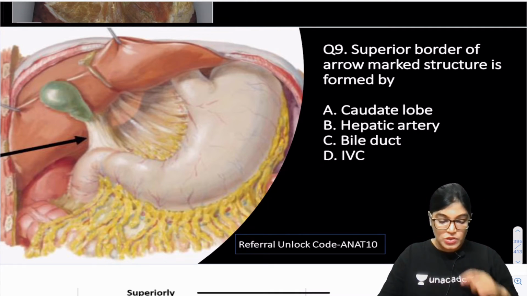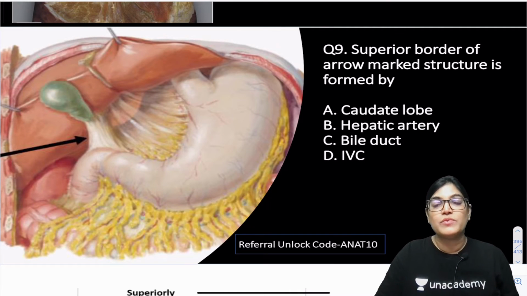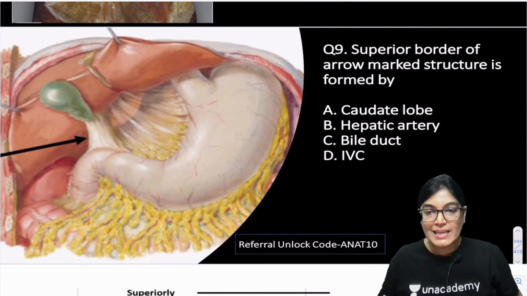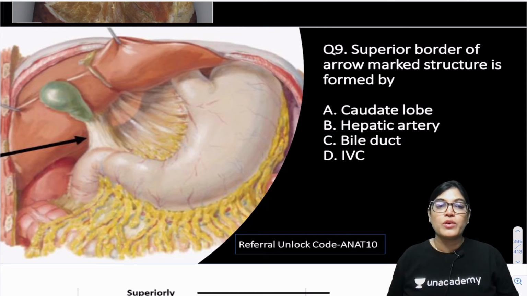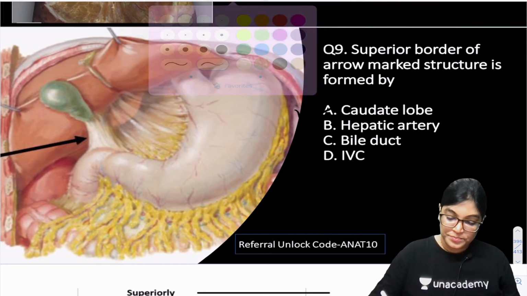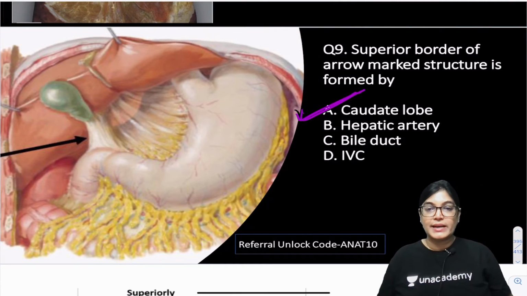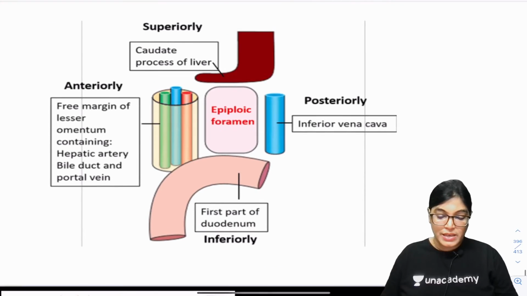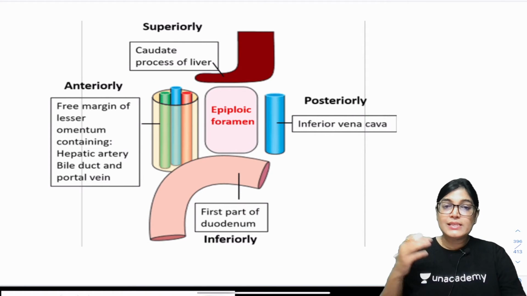Actually, the structure which you are seeing is the foramen of Winslow, which is forming communication between greater and lesser sac, and it is important for you to know the superior border of this structure is formed by. The correct answer is A, that is caudate lobe. Caudate lobe is the correct answer. Let me show you a diagram. This is a schematic diagram.